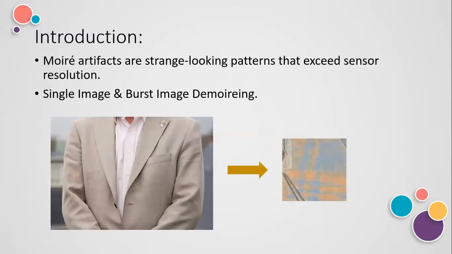As any pattern from the image. Basically, I told you earlier that when we capture the image, the Moire pattern exceeds the camera resolution. What does this mean? Basically, this happens when the scene being photographed contains a detailed pattern that does not play along with the pattern of the sensor of our camera. So when these two separate patterns are overlaid on top of each other, a third, false pattern emerges in the form of a Moire pattern or artifact. So we should remove these patterns to make our image of good quality.